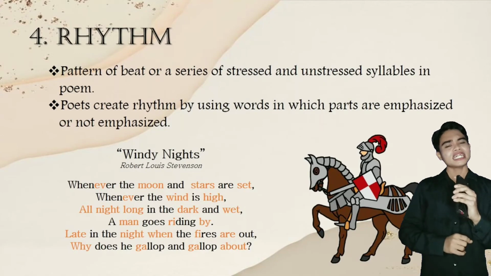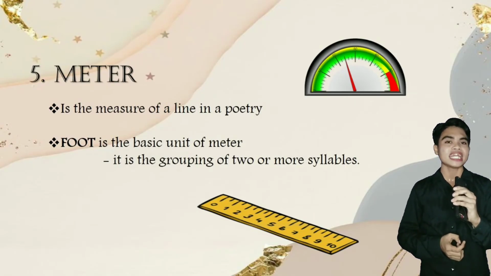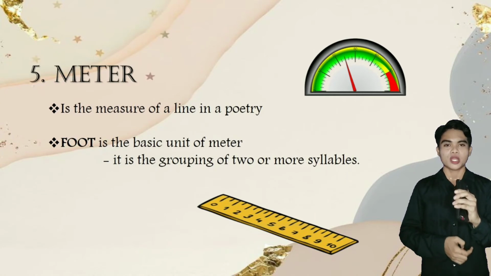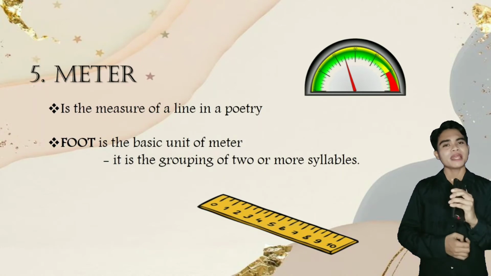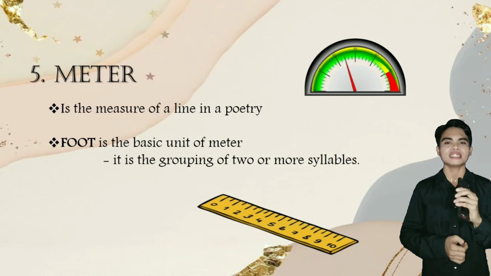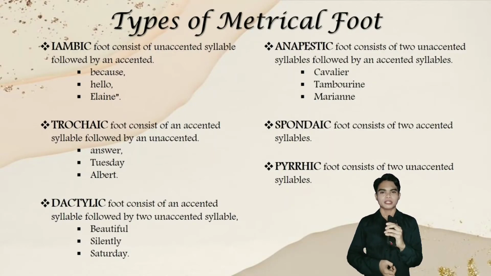The next element is meter. Meter is the measure of a line in poetry. It is the pattern of rhythm. Moreover, foot is the basic unit of meter. It is the grouping of two or more syllables. There are also different types of metric foot. We have iambic, trochaic, dactylic, anapestic, spondaic, and pyrrhic.